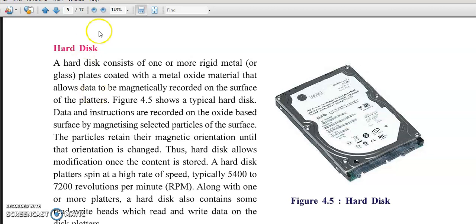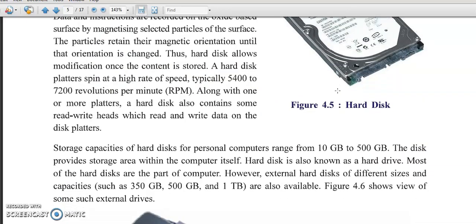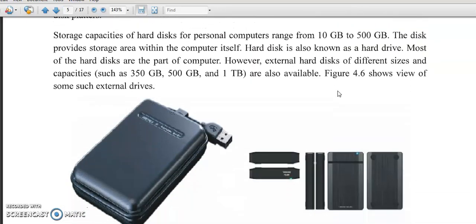A hard disk consists of one or more rigid metal platters coated with a metal oxide material that allows data to be magnetically recorded on the surface of the platter. See, this is a picture of the hard disk. The storage capacity of a hard disk for a personal computer ranges from 10 GB to 500 GB. What is this GB? As I explained last time, gigabyte.